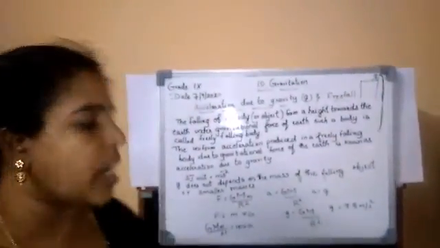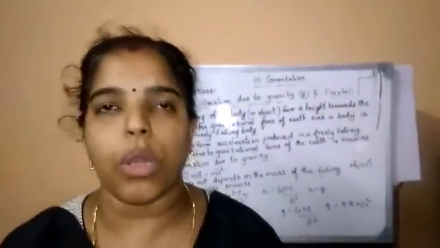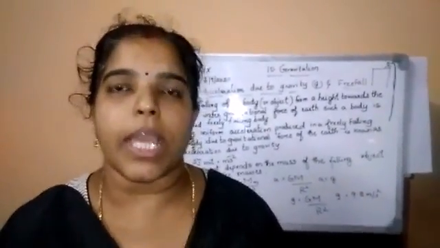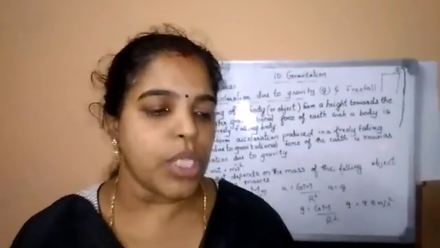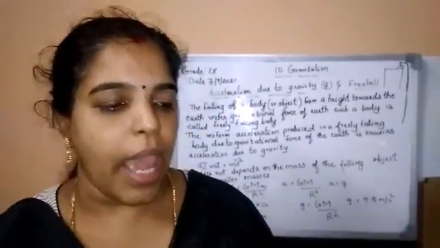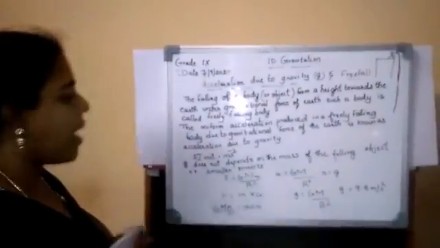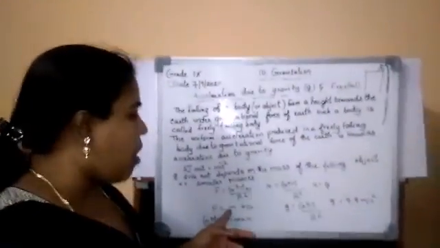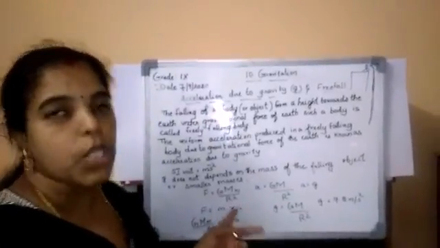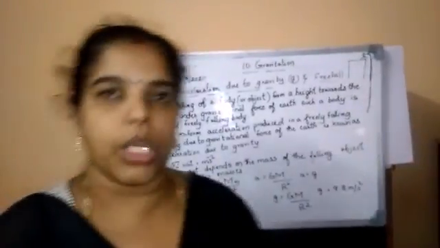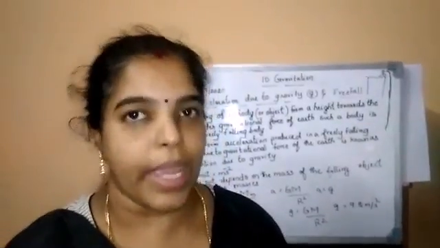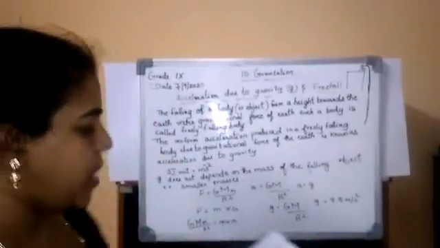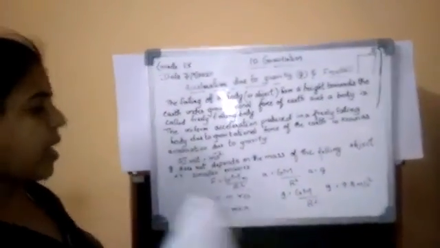Next, we know that according to Newton's second law of motion, force is the product of mass and acceleration. What is F you learned? F means force, which is equal to the product of the mass of the object and its acceleration. You already learned this in Newton's second law of motion. Next, let's see the mass activity here. Then for free falling, we have to calculate here.